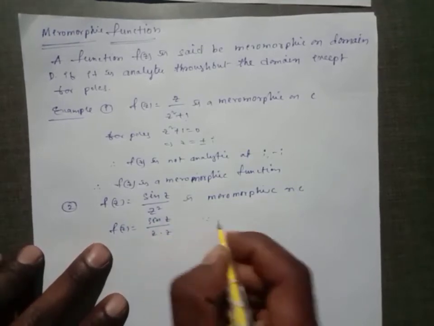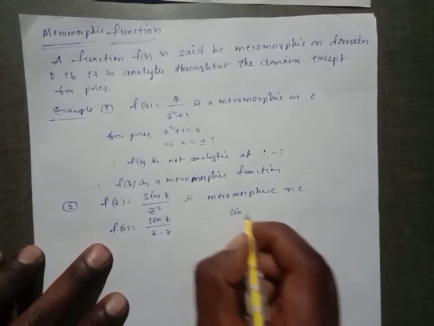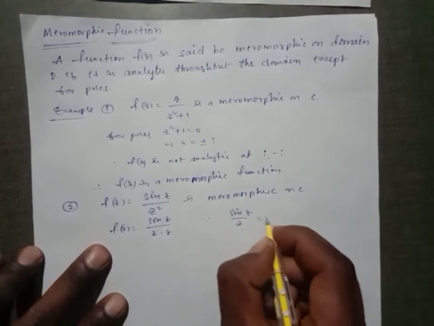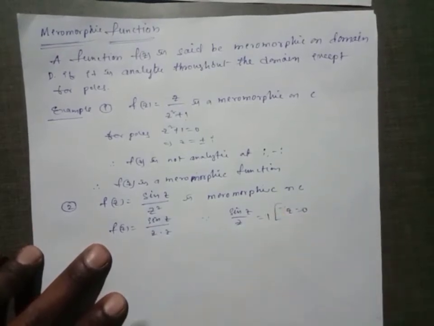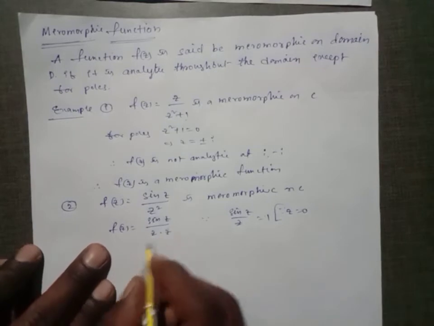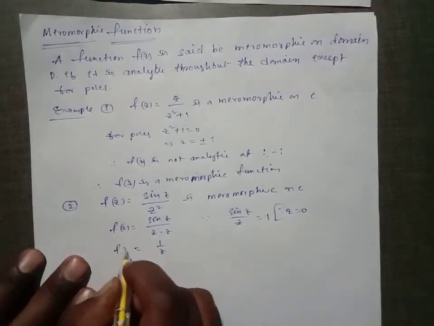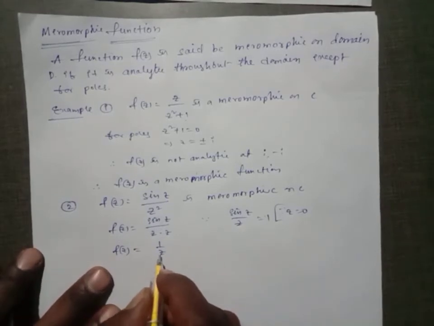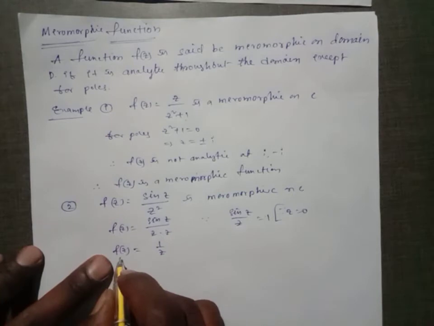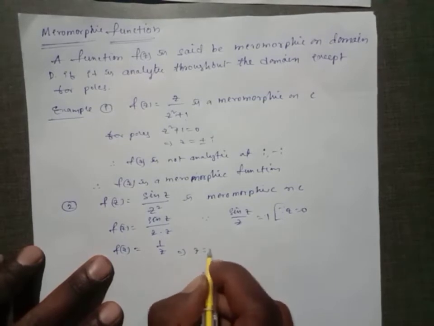We know that sin z by z equal to 1 where z equal to 0. So we get f of z equal to 1 by z. To find out the pole of f of z, we equate the denominator equal to 0, which implies z equal to 0.